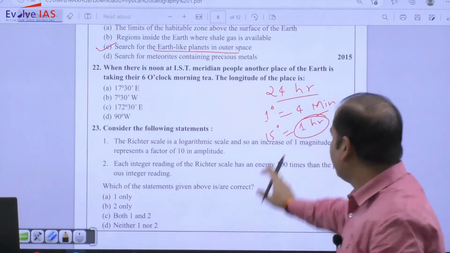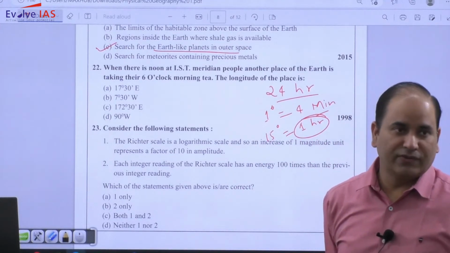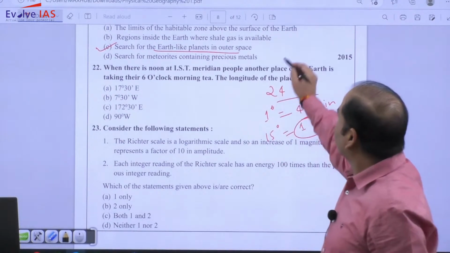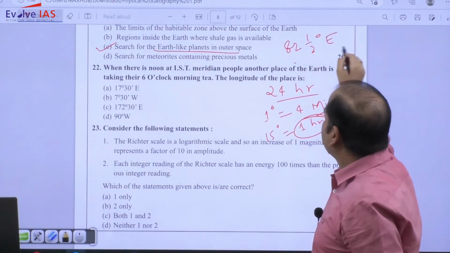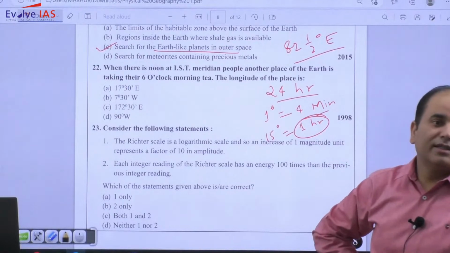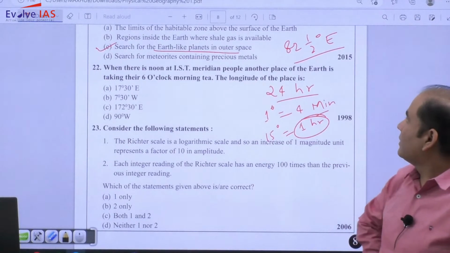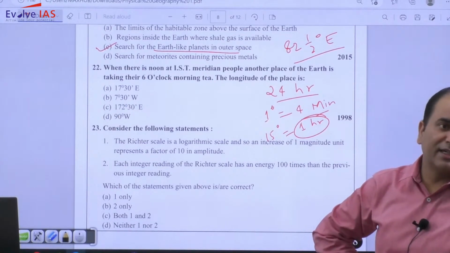Because for 1 degree it is 4 minutes, for 7.5 degrees it will be 30 minutes, so the difference should be 30 minutes. India also has its own standard timeline, and that is what? 82.5 degrees. So हमारा जो timeline है, that is 82.5 degrees. That is the Indian standard timeline.